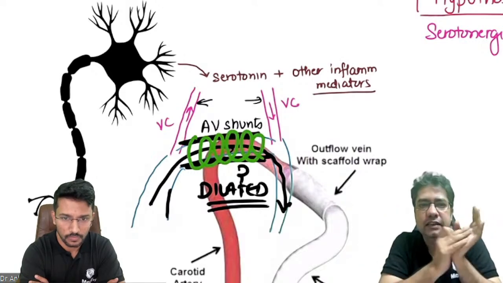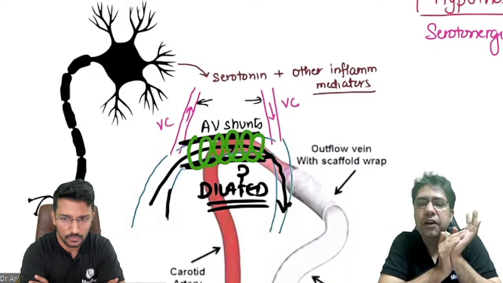Now the point is, which drug we give for the treatment of migraine?